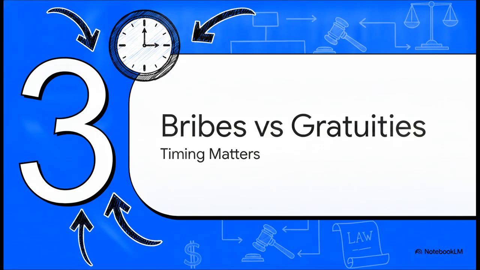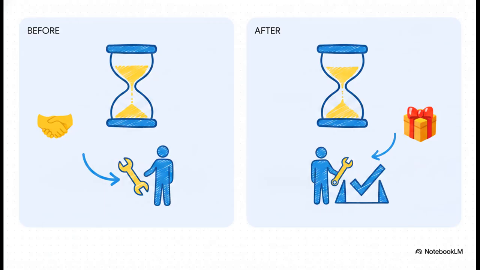All right, moving on to part 3, bribes versus gratuities. The court kept sharpening these definitions in 2024, zooming in tightly on the timing of corrupt payments in Snyder v. United States. It literally all comes down to timing. Under federal statute section 666, a bribe is a pre-planned corrupt exchange. The payment is agreed upon to influence official conduct before the act happens. A gratuity, on the other hand, is just a reward given after the fact, without any proof of an earlier agreement. The court ruled that this specific federal law simply does not cover after-the-fact gratuities.